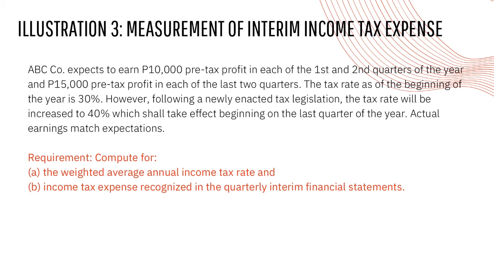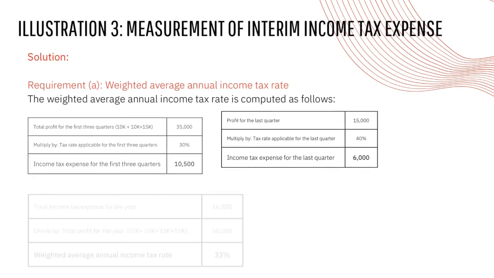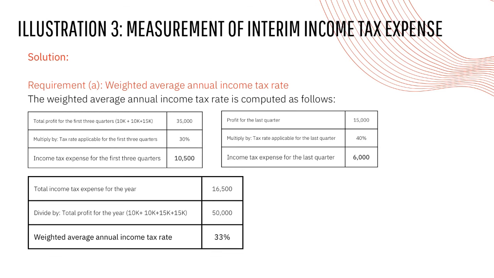Requirement: compute for A. Weighted average annual income tax rate and B. Income tax expense recognized in quarterly interim financial statements. Solution for requirement A is computed as follows. To get the income tax expense for the first 3 quarters, add the total profit for the first 3 quarters. 10,000 plus 10,000 plus 15,000 is equals to 35,000. Multiply by tax rate applicable for the first 3 quarters na 30%. And the answer is 10,500.